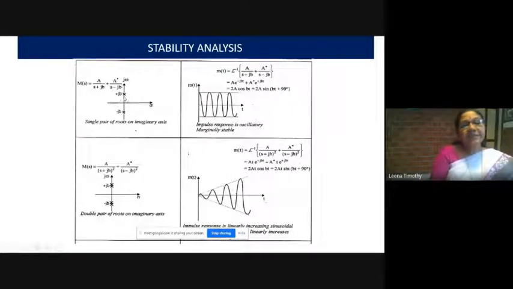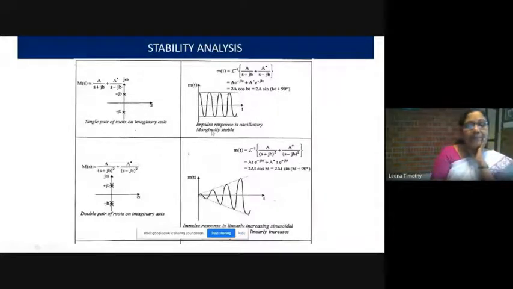Now suppose the roots are on the imaginary axis. If the roots are on the imaginary axis, there is no real part. Then the impulse response is oscillatory. In that case, we can say that the system is marginally stable. So, stable, unstable, and marginally stable. Sustained oscillations, oscillations are not damped out. The impulse response is oscillatory. So if the roots are on the imaginary axis, that means there is no real part, in that case the system is marginally stable.